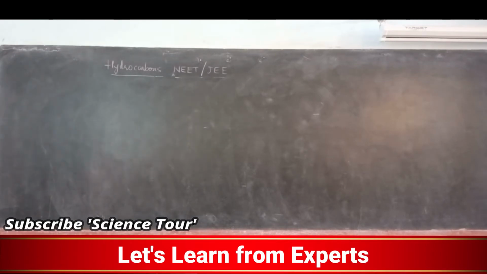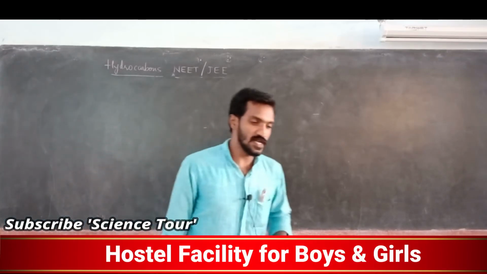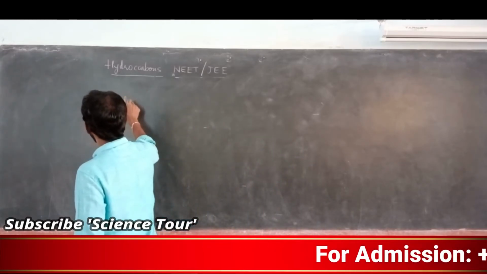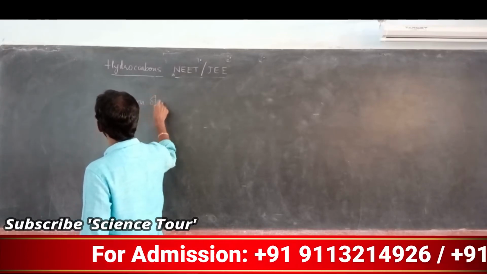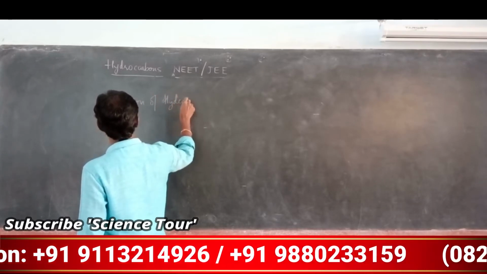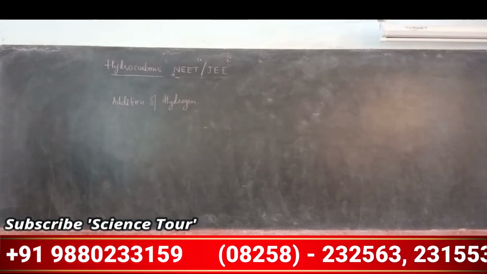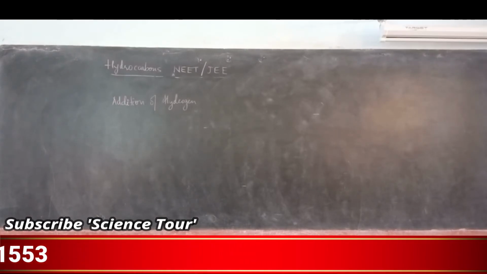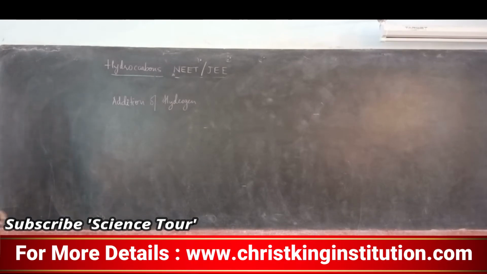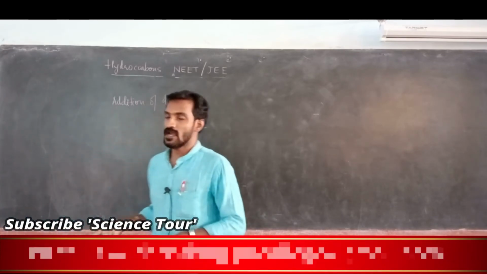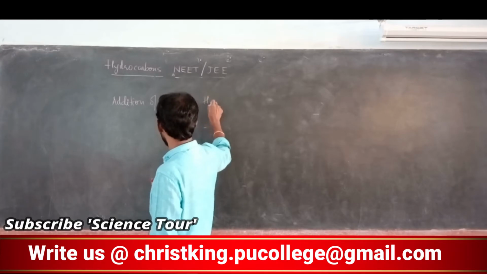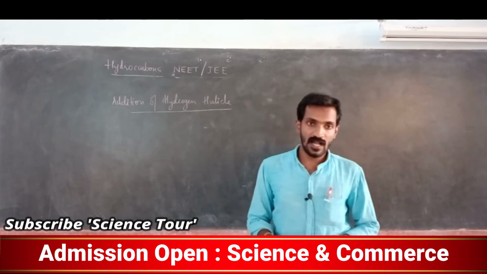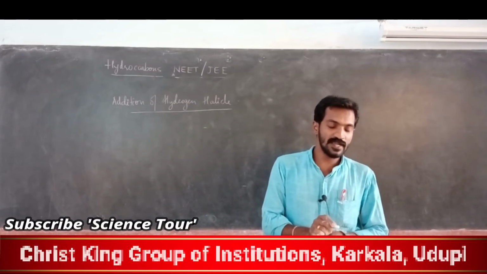Okay, my dear students, next is addition of hydrogen halide. Not halogenation, addition of hydrogen halide. Adding hydrogen and halogen together is called addition of hydrogen halide.